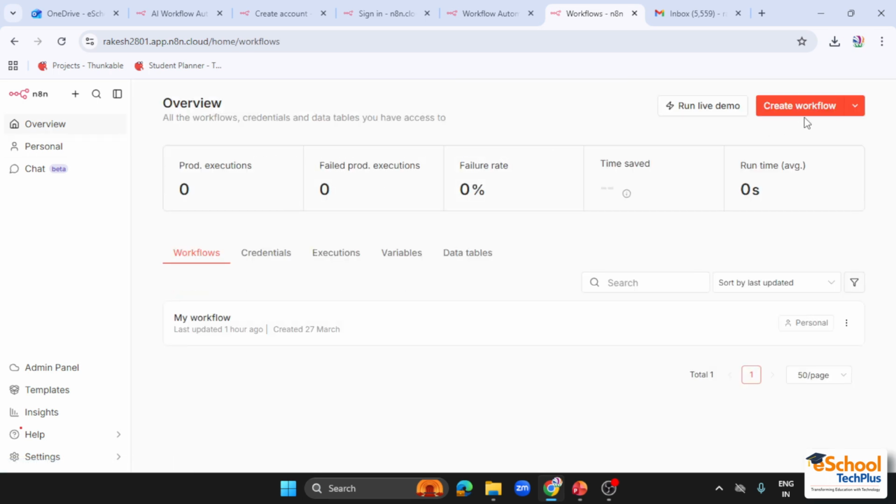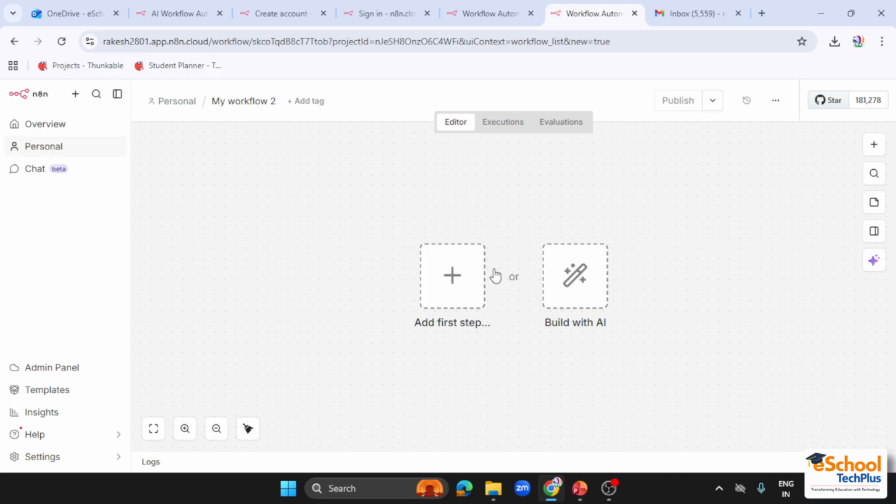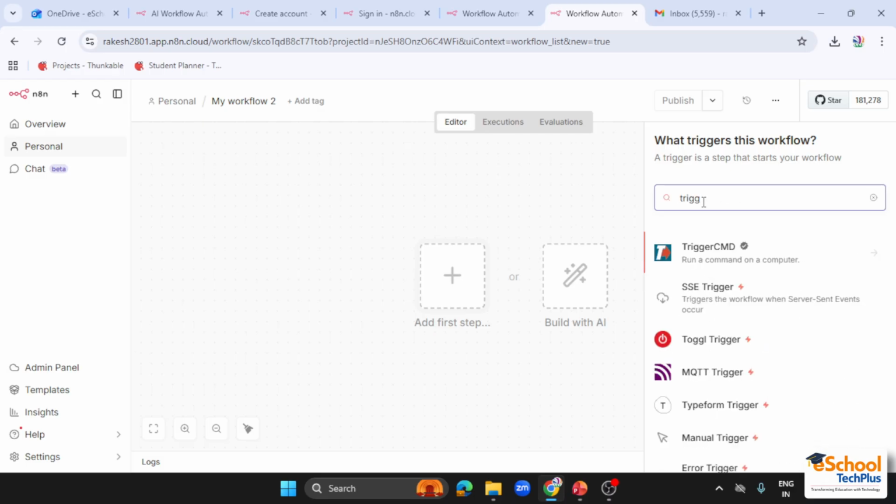So first of all, you have to go to this create workflow. Then in the first step, you have to search for trigger, because as we have already discussed, the trigger is the first step in every automation.